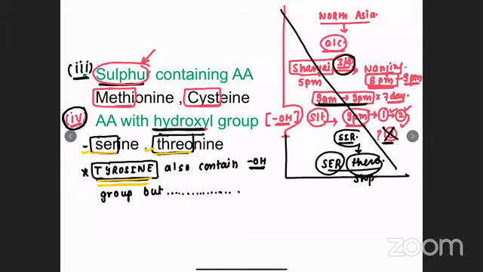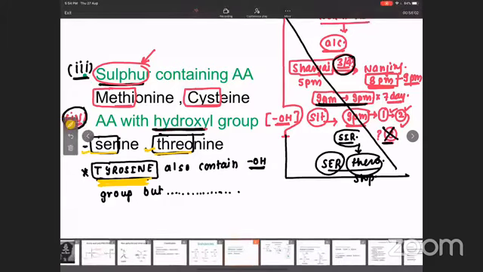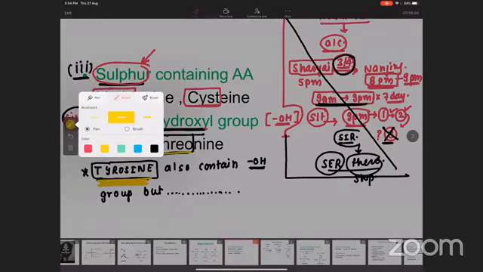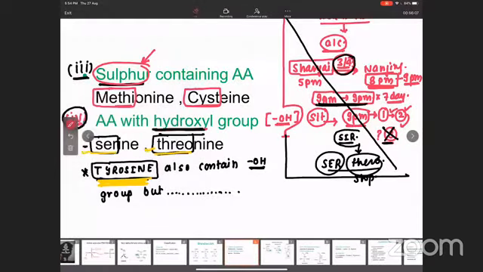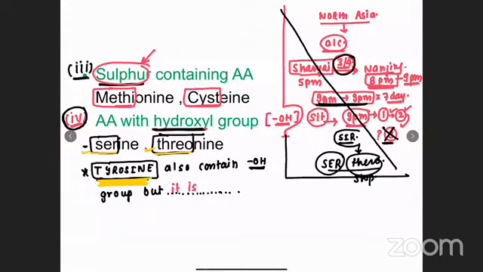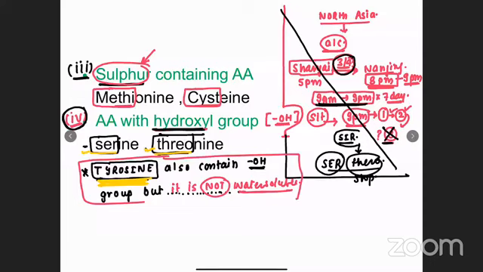See, tyrosine contains a hydroxyl group. Despite tyrosine containing a hydroxyl group, it is not water soluble. That is why we have written a separate line. So we will complete this statement. Tyrosine also contains a hydroxyl group, but it is not water soluble. See, usually alcohol containing things are going to be water soluble, but tyrosine, despite containing an alcohol group, is not water soluble. That is why we have given a space of one line. Now you are clear with the concept that despite it containing an alcohol group, it is not water soluble.